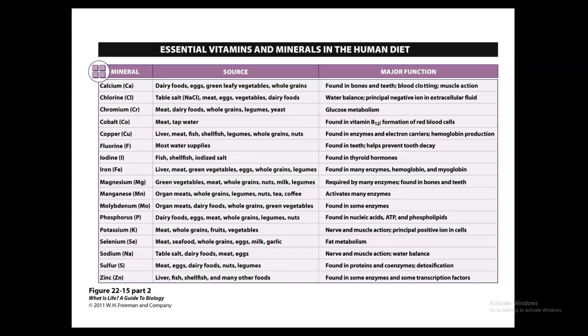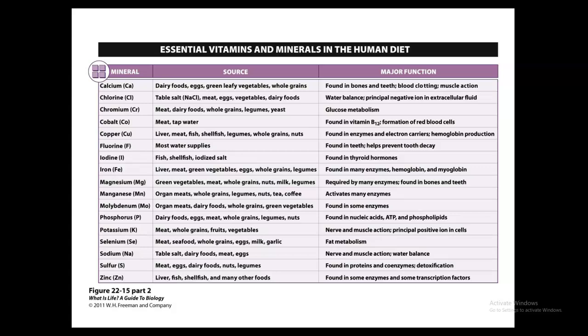These will be things such as calcium, which is going to help with the formation of bones and teeth. It helps conduct nerve impulses, contraction of muscle fibers. It helps with coagulation of blood, activation of enzymes, and it's going to be found in things such as dairy, eggs, green leafy vegetables, and whole grains.